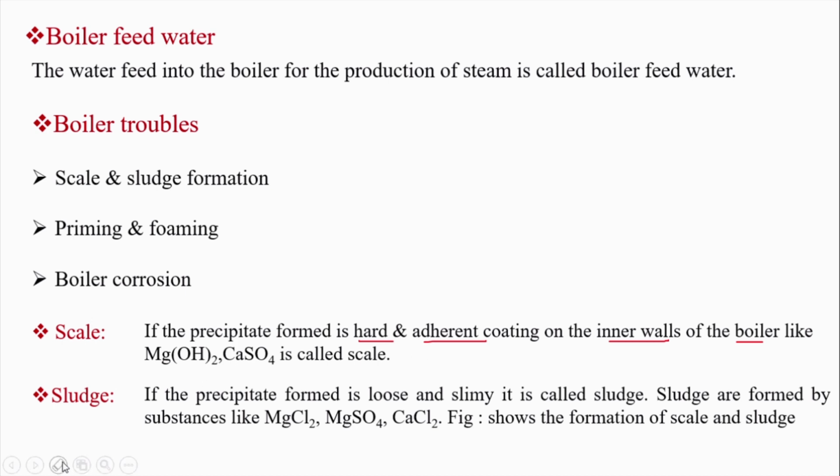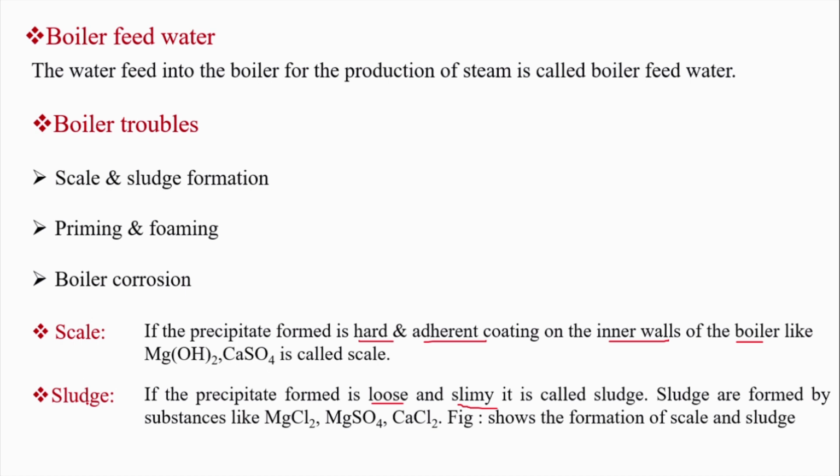If, on the other hand, the precipitate is loose and slimy, and it is suspended in the boiler feed water, so it's not floating, it's not settling, a loose and slimy precipitate suspended in the boiler feed water is called sludge.